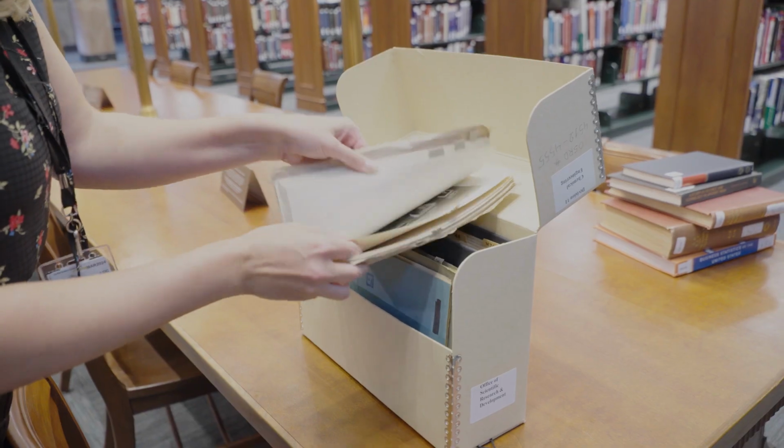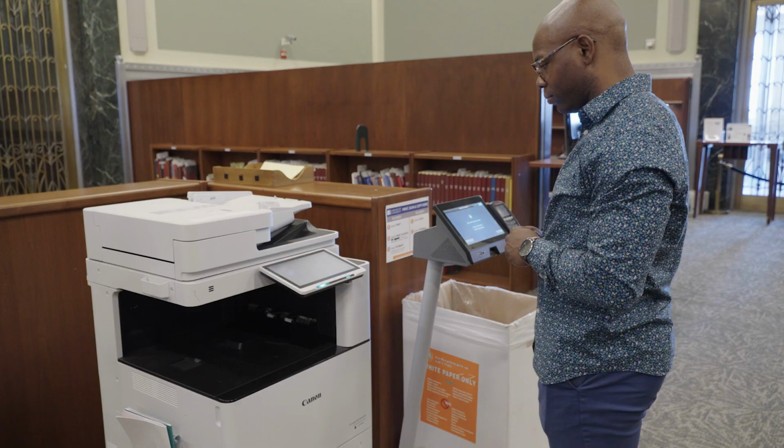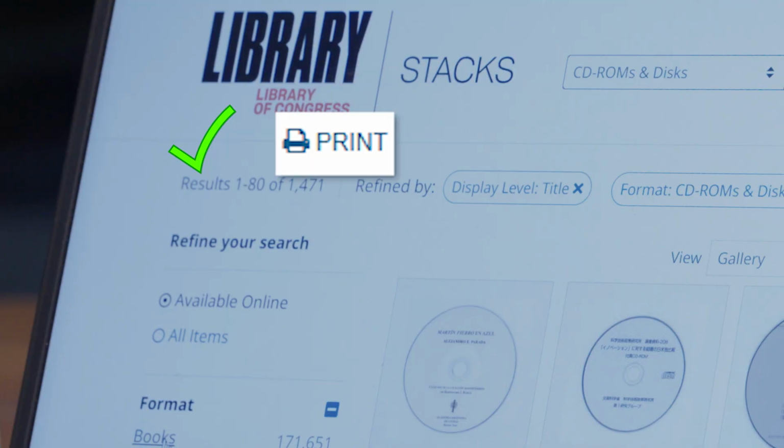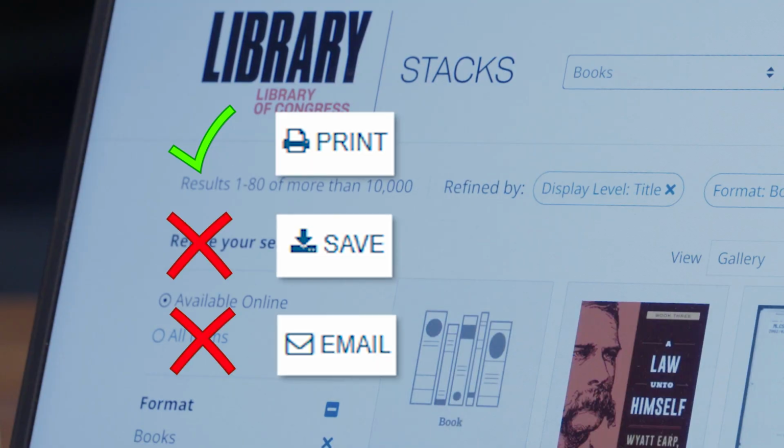Materials are only available on-site at the Library of Congress. Some stacks items may be available through your local library's interlibrary loan program. You can print portions of materials from the stacks platform for a small fee. However, you cannot download or email any stacks materials.